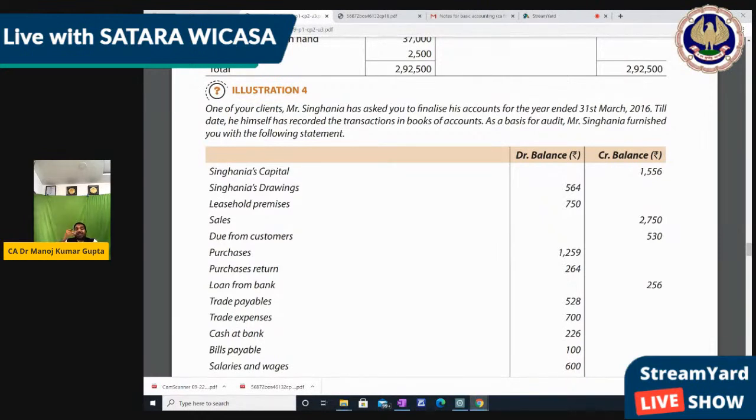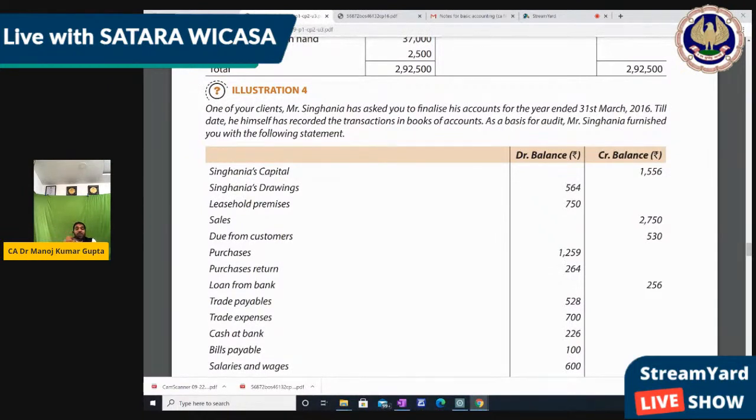Because all transactions nowadays can be done through software. But still, when we go for the audit, we should know the accounting process. Then only we can check. Then only we can do the audit. So now, audit means we have to check whether these statements are correct or not.